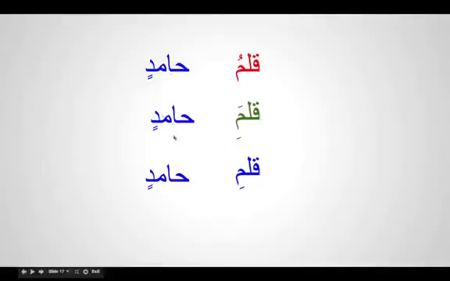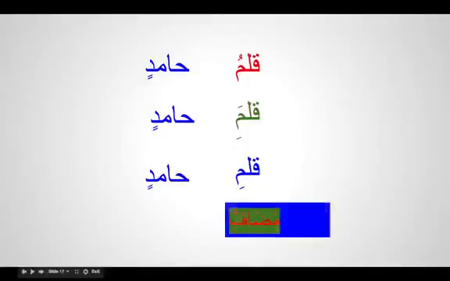But mudaf ilayhi will always have kasra, either double or single. Mudaf can be dhamma, fatha or kasra, whereas mudaf ilayhi is always kasra.